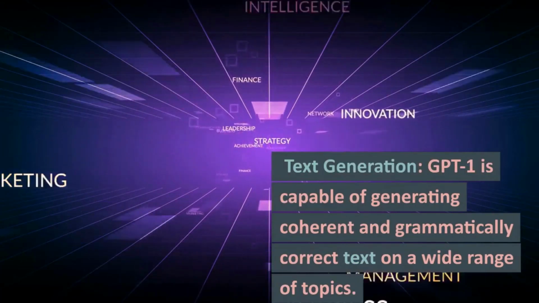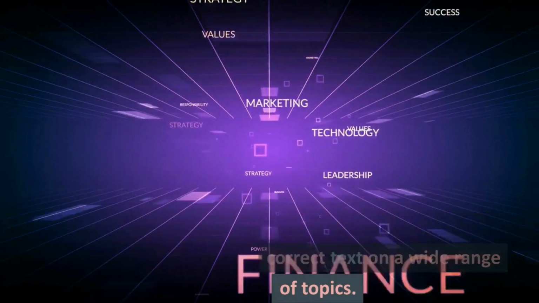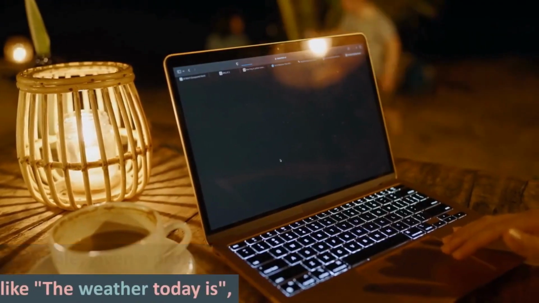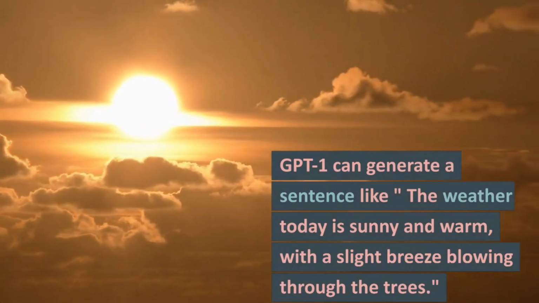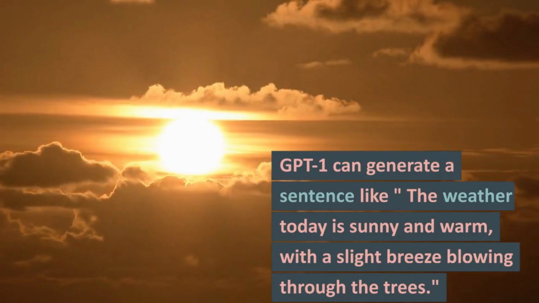Text generation. GPT-1 is capable of generating coherent and grammatically correct text on a wide range of topics. For example, given a prompt like, "The weather today is," GPT-1 can generate a sentence like, "The weather today is sunny and warm, with a slight breeze blowing through the trees."